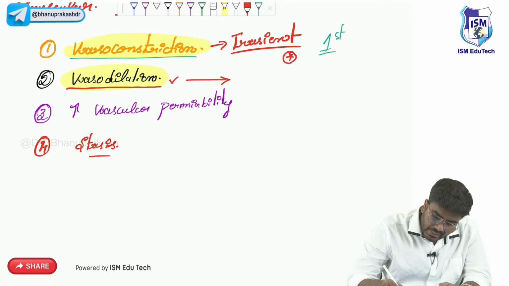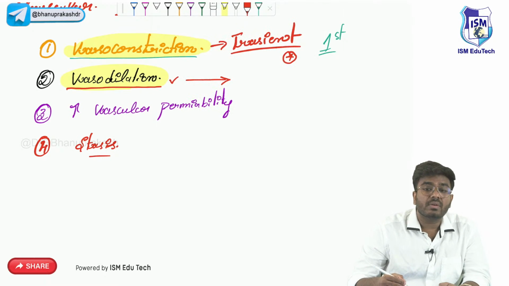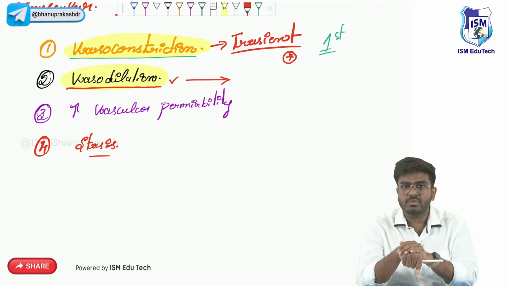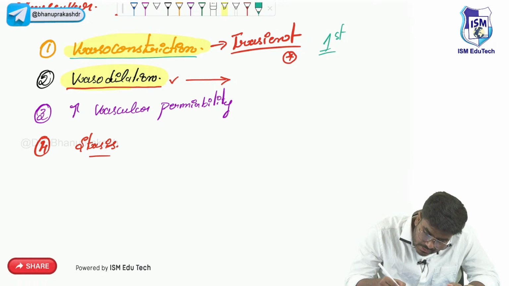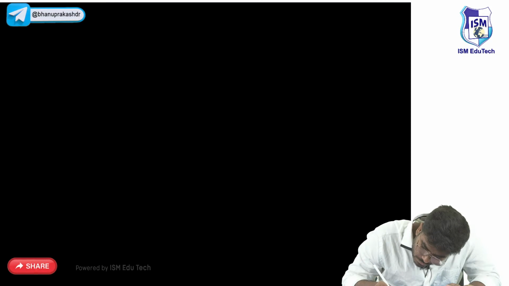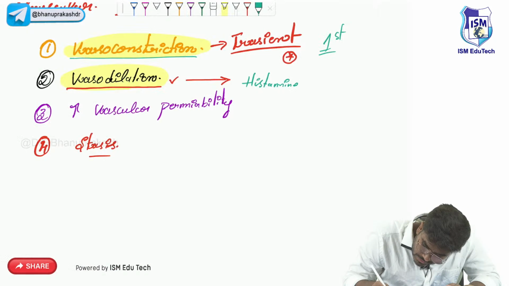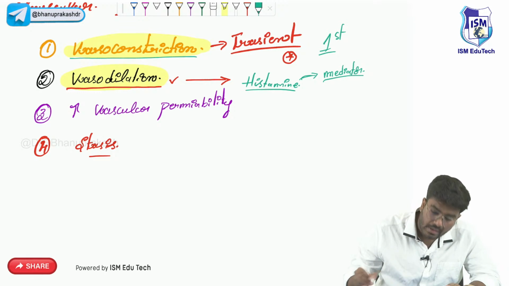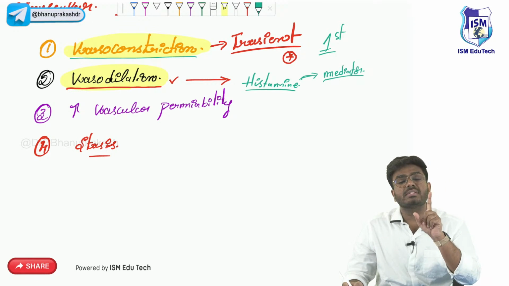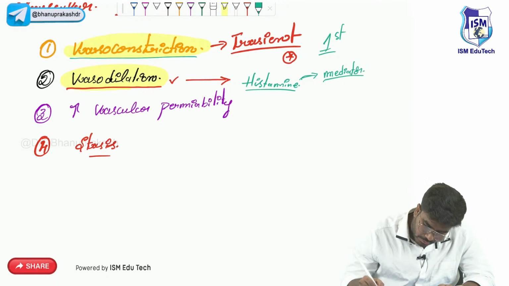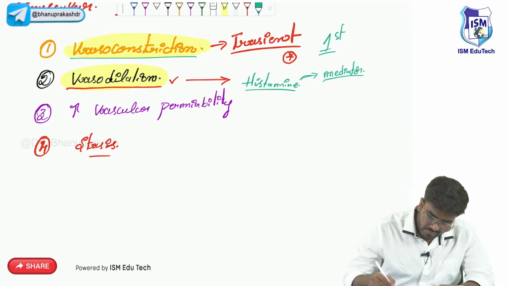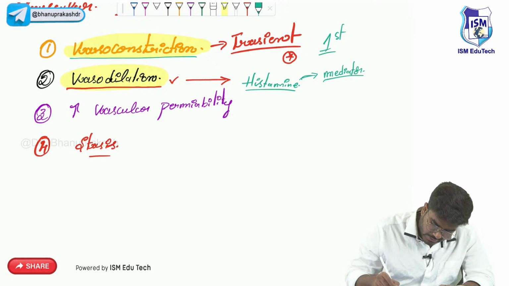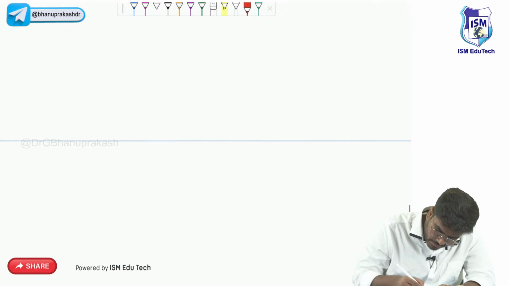Because in the area of inflammation, histamine is going to be released from the mast cells. In all your tissues, there are mast cells present. These mast cells will release histamine. So what exactly is this histamine? Histamine is a mediator which is causing the vasodilation. Now, whenever vasodilation happens, let me write it down here. Vasodilation.